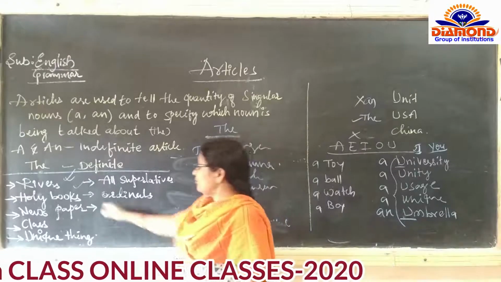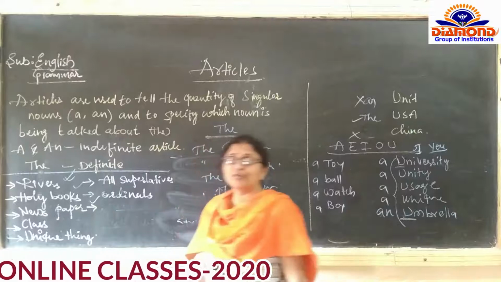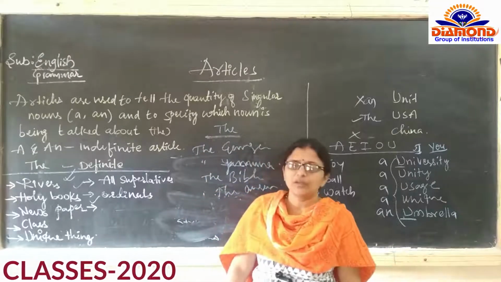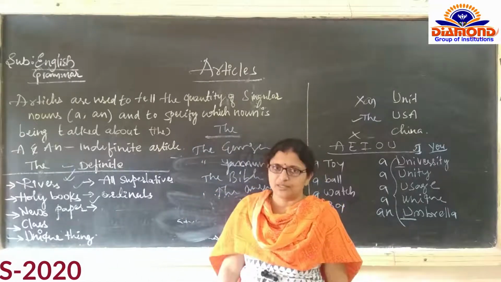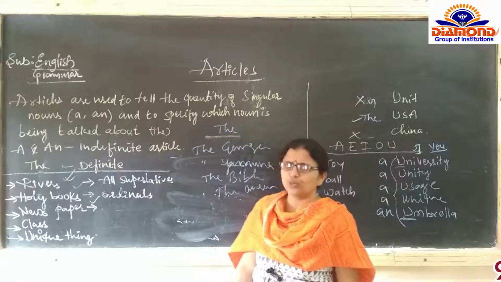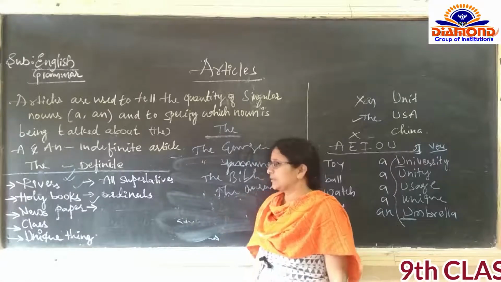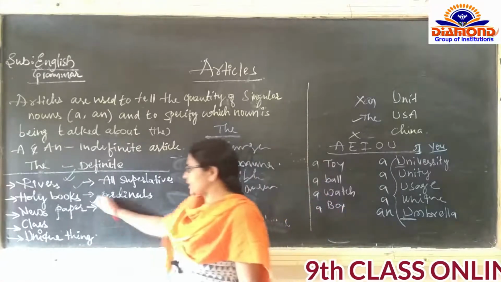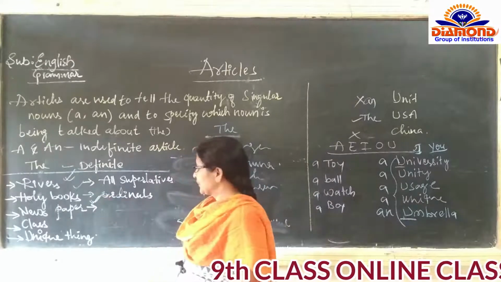Next, before the name of a newspaper. It may be any newspaper: the Hindu, the Deccan Herald. We are going to use the.